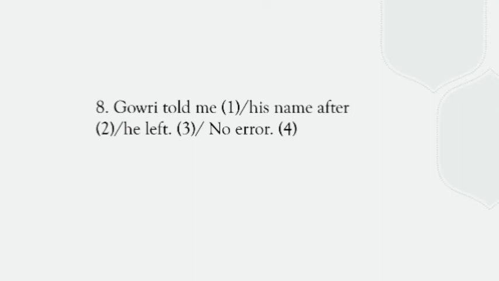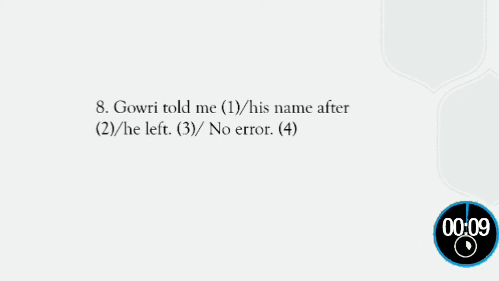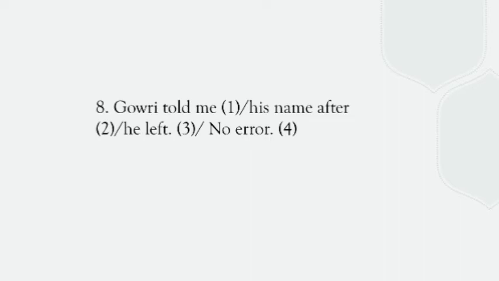Gowri told me his name after he left. We know when two actions happened in past, we use past perfect to denote the previous action and we use simple past to denote the subsequent action.